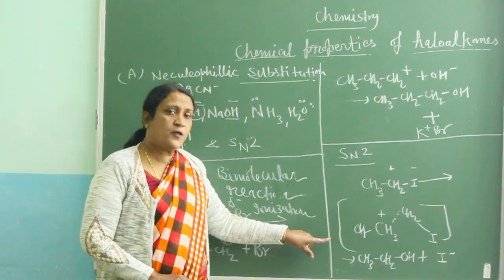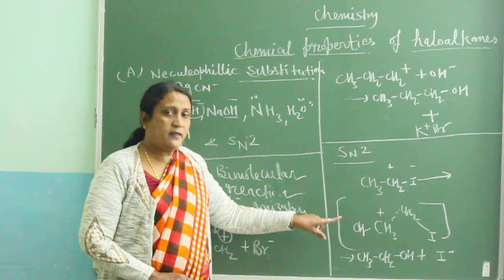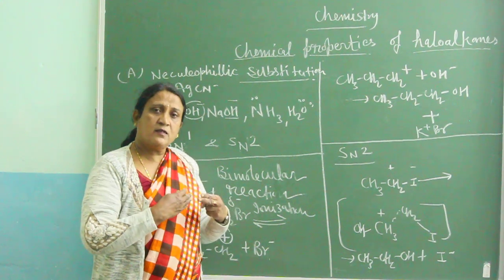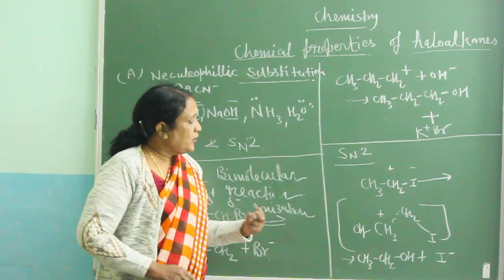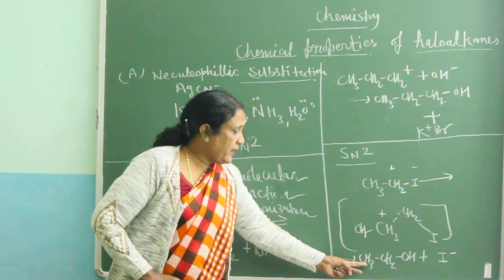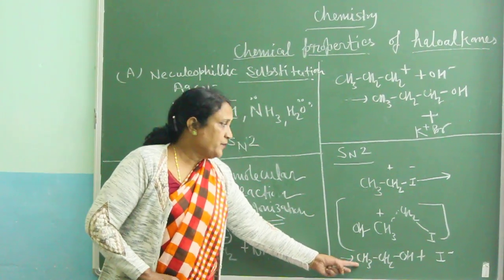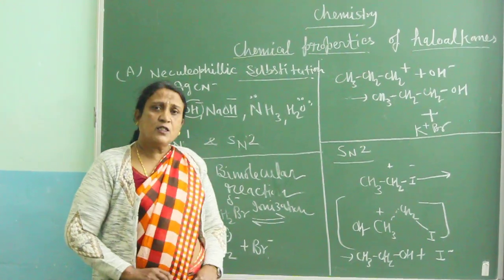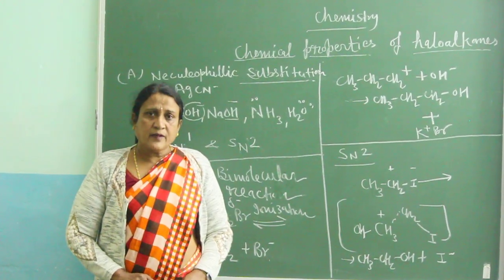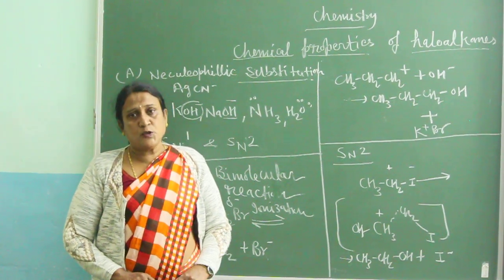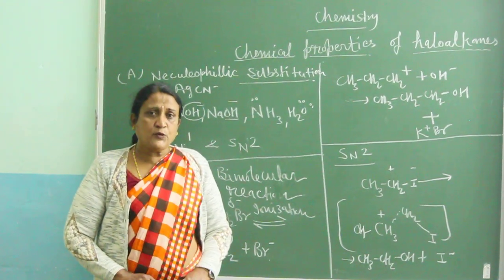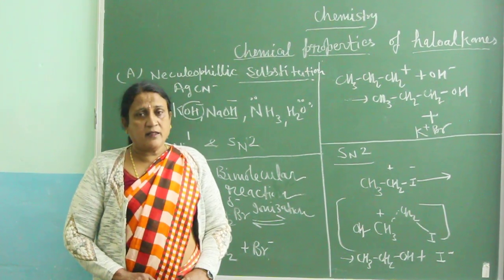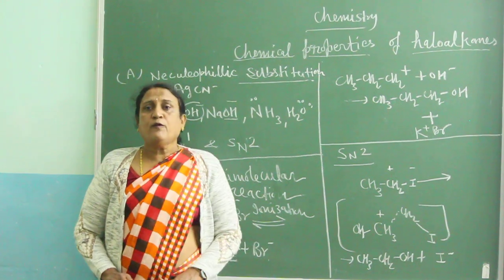As soon as it is attached, iodide ion is released. These steps take place together, and as a result alcohol is formed and iodide ion is released. So this is a unimolecular reaction, the attacking species should be very fast, and one molecule participates in the reaction, and then the product is formed.